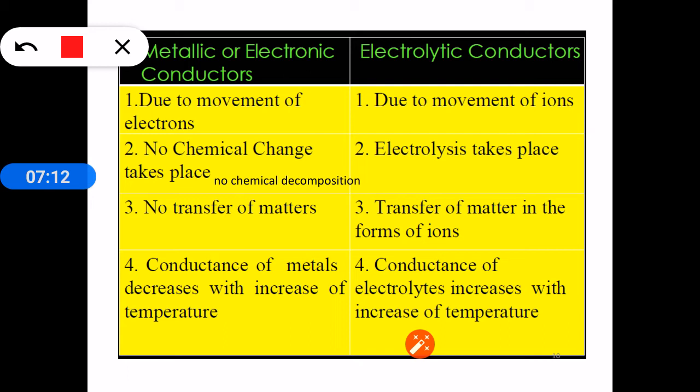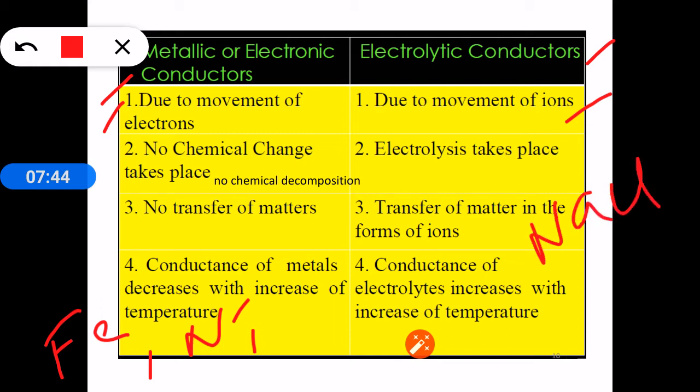Conductors are again divided into two types. One is metallic or electronic conductors. Second is electrolytic conductors. In metallic or electronic conductors, the passage of current through the conductor is because of the movement of electrons. In electrolytic conductors, the flow of current is because of movement of ions. For metallic conductors, let us take the examples of metals: iron, nickel, copper. For electrolytic conductors, electrolytes like sodium chloride and zinc sulfate are the examples.